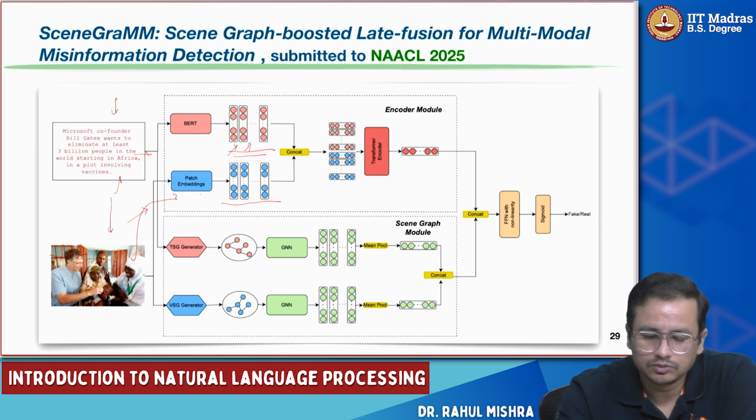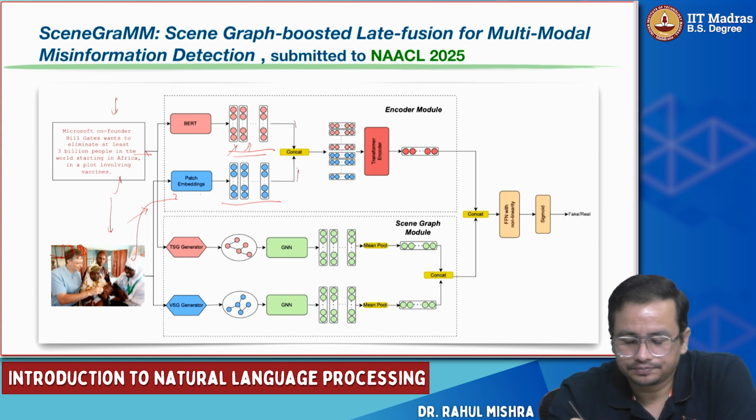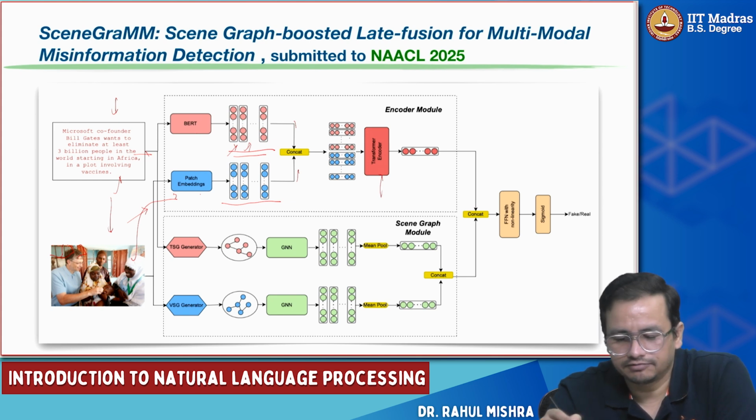What we did is we concatenated these two, the sequence of tokens and the sequence of patches, and after concatenation we apply a transformer encoder. So we have full-fledged self-attention and all the blocks of the transformer are there. We apply a transformer encoder and we get one representation of it.